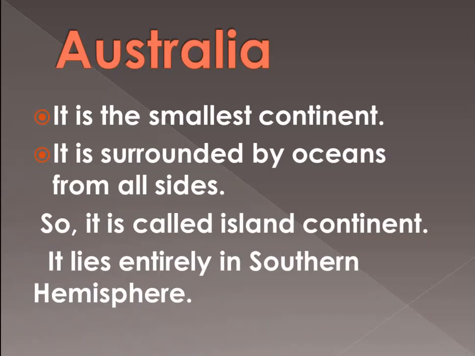It lies entirely in the southern hemisphere. As we talked, Antarctica also lies entirely in the southern hemisphere, and Australia. So these are two continents that lie entirely, completely, in the southern hemisphere. So this is all about the Australia continent.